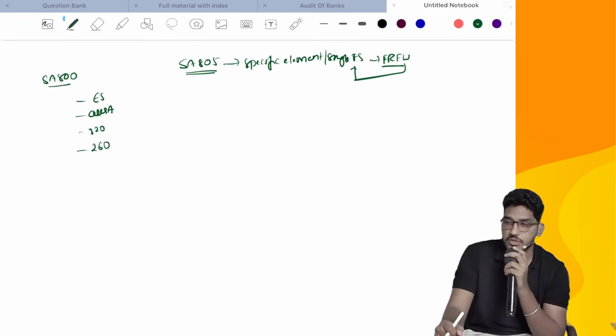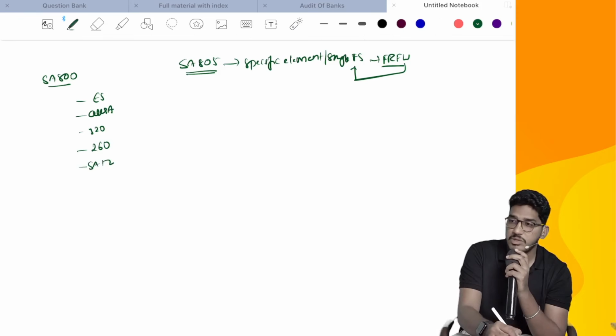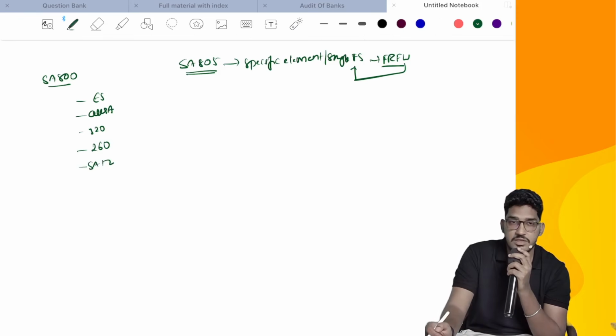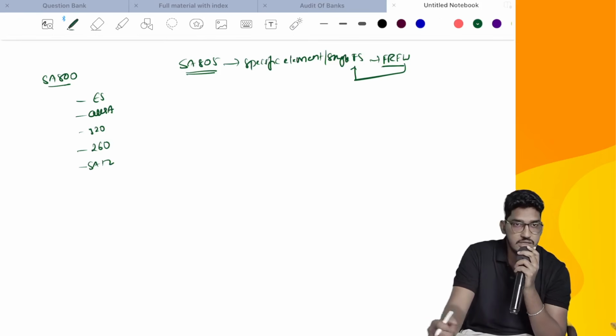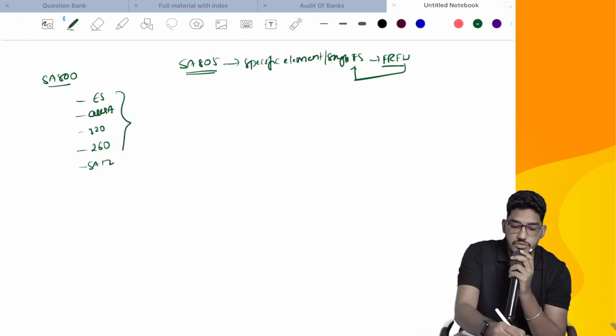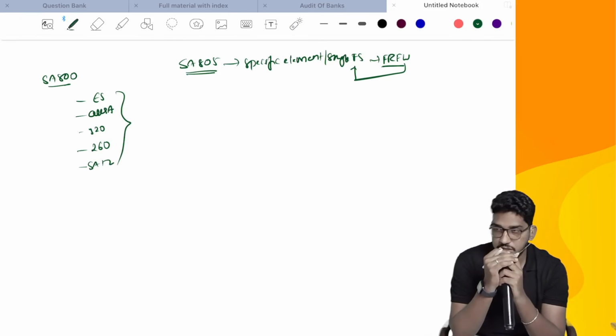In addition to that, all other requirements apply. You have to communicate with those charged with governance: identify who those people are and communicate with them. SA720 requirements will also become applicable. If this single financial statement is presented with other information, check the compliance with SA570, and check the consistency and all. So you do all that, but in addition, there is one more point here.